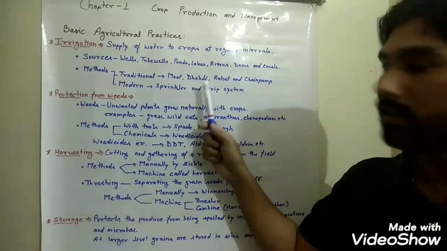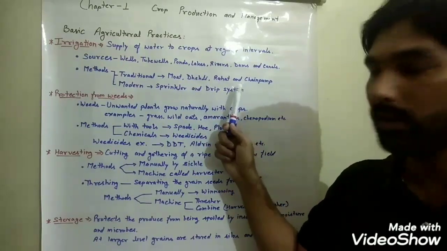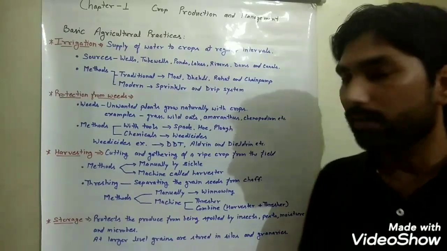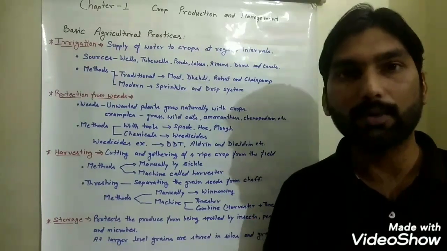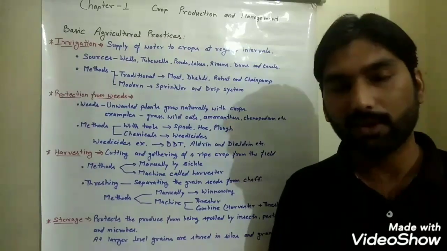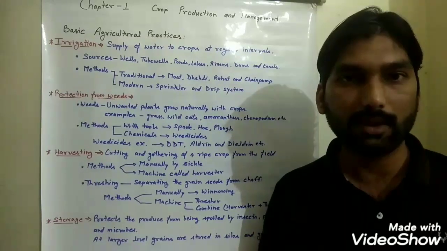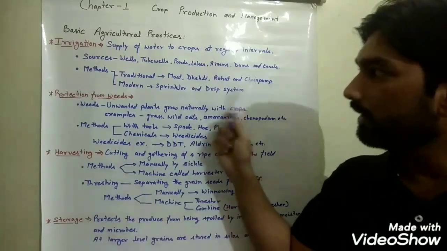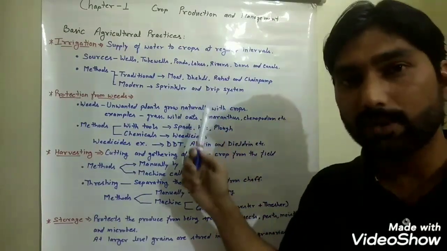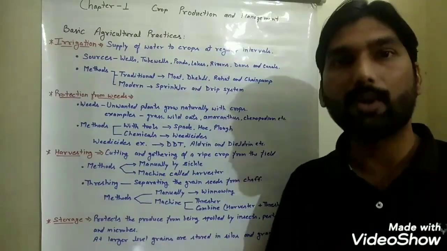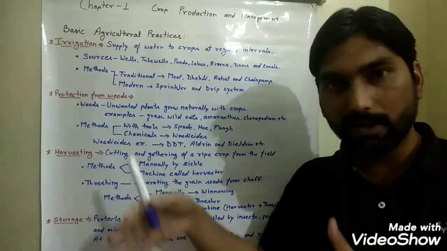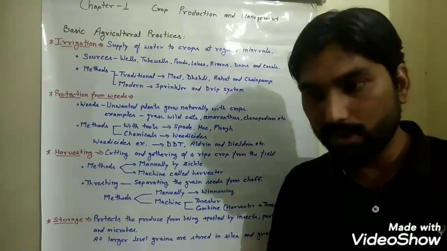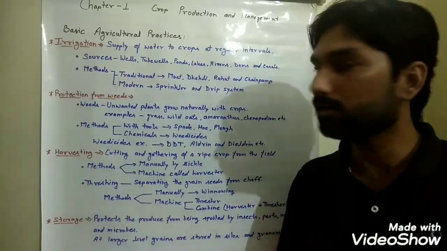Moat, dhekli, rahat and chain pump are the traditional methods of irrigation, in which the water is fetched out from the wells or the canals with the help of some animals along with some simple machines. But all these traditional methods are not efficient, because a lot of water is wasted when the water is carried to the crop field through the narrow open canals.